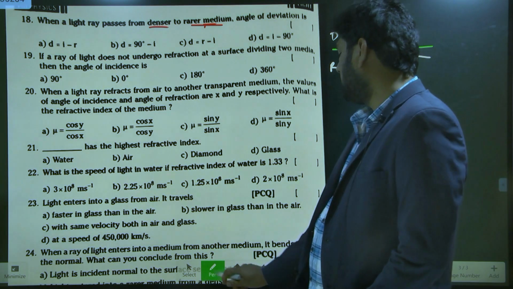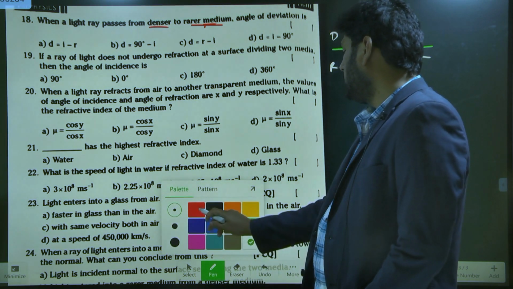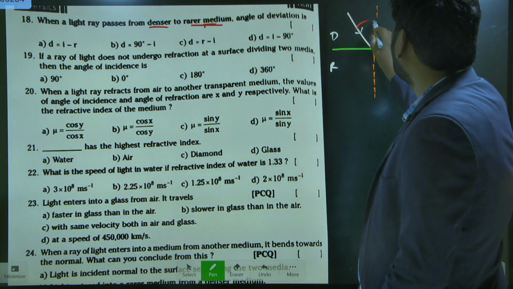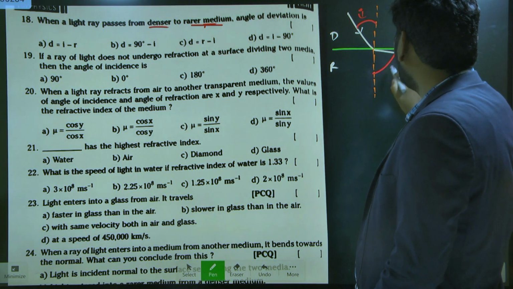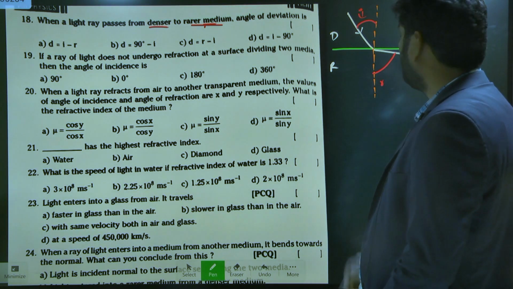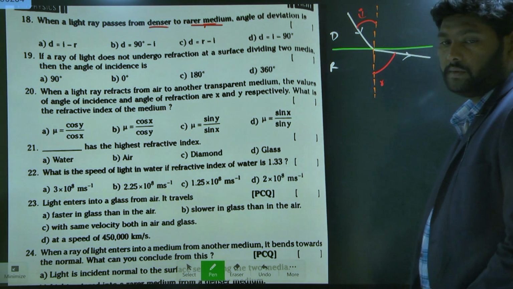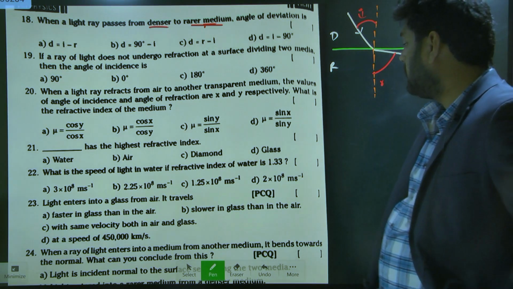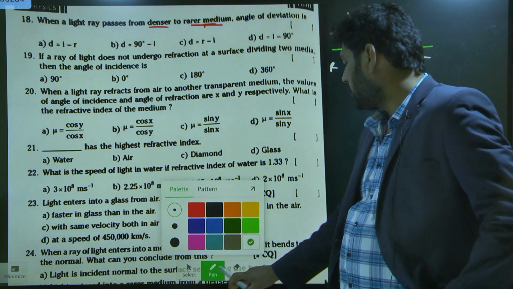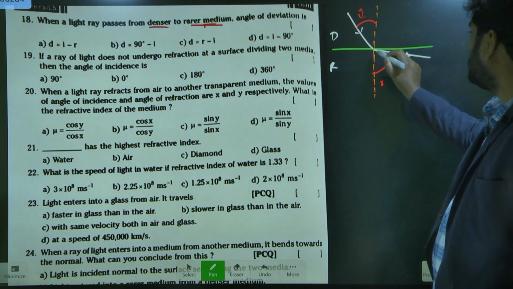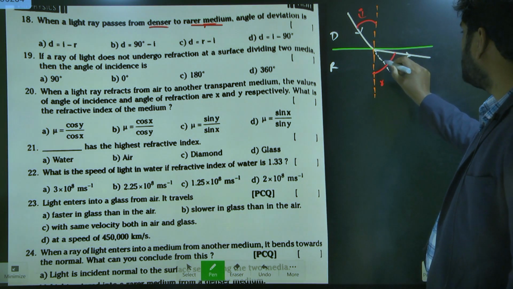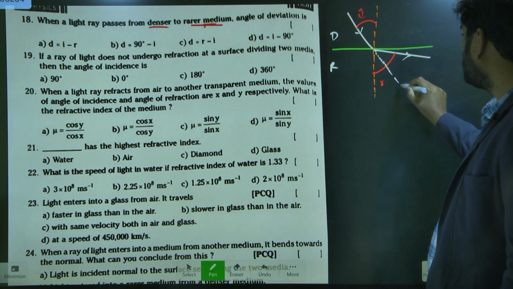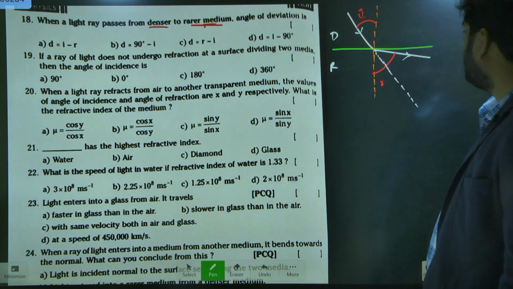So when it is away from the normal, this angle is called the angle of incident. This angle is called the angle of refraction. Understand? But with the same medium, what is the actual path here? If the medium is not changed, this is the actual path of the light ray.